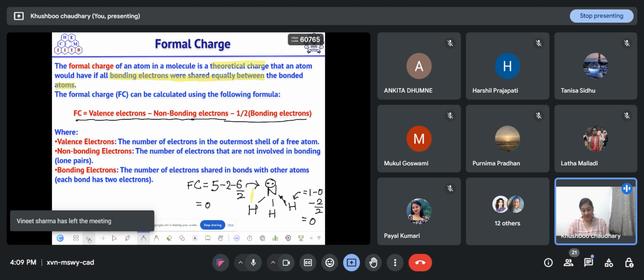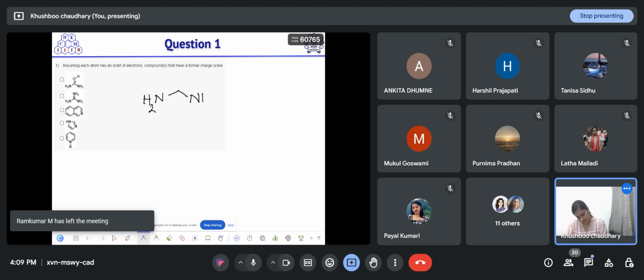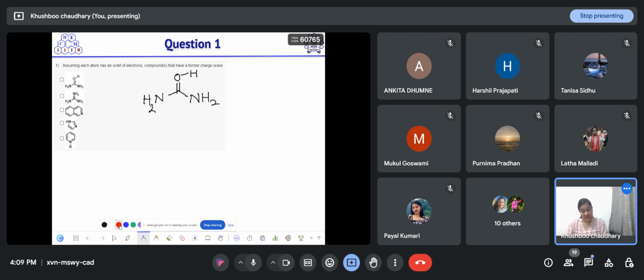Okay. Now in your given question, you have to see which atom forms an extra bond than it is expected to. In the first case, nitrogen can form 3 bonds, then its formal charge is 0.